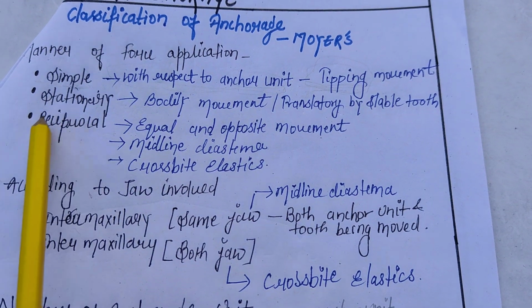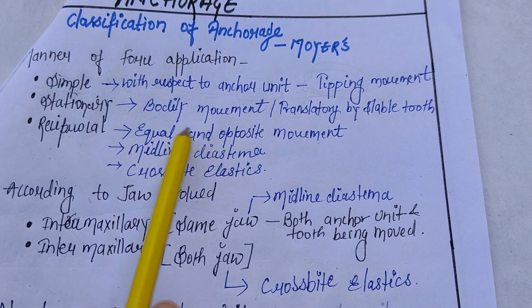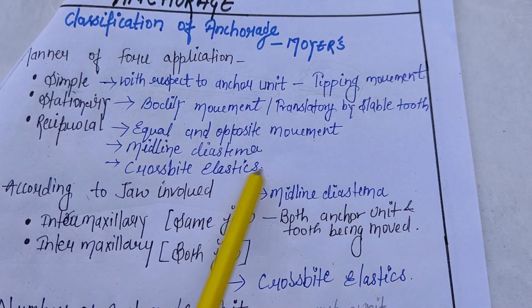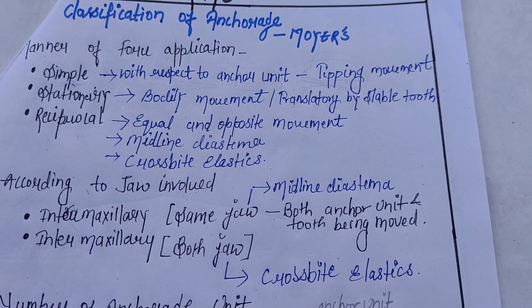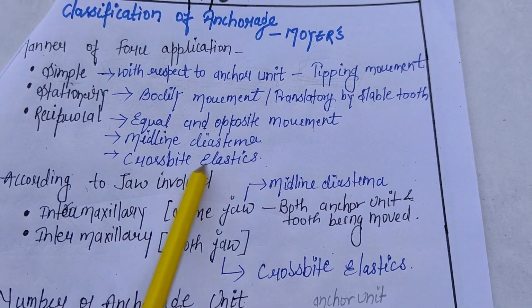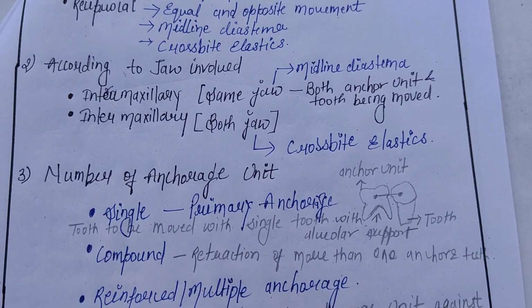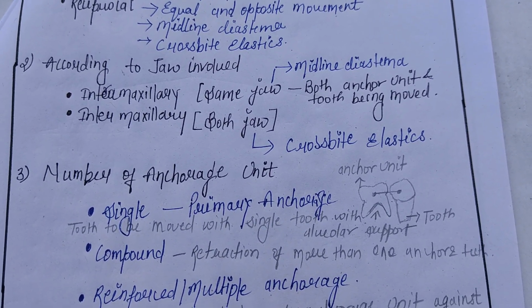Next is reciprocal. Reciprocal anchorage is nothing but resisting equal and opposite movement, and this can be seen in midline diastema closure and crossbite elastics.